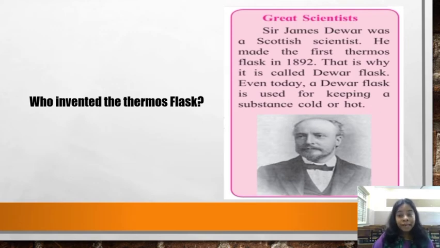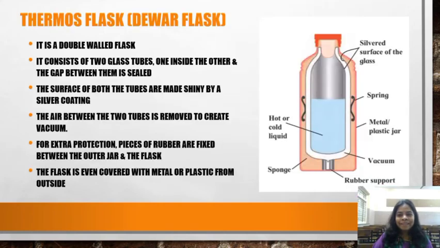Yes. So now let us see how exactly a thermos flask looks. This is the structure of a thermos flask, children. A typical thermos flask looks somewhat like this. It is a double-walled flask. This is one wall, children, outside, and this is the second wall, which is inside. It consists of two glass tubes, one inside the other. This is one chamber. Inside one, the other one is placed. And the gap between them is sealed. Yes, this gap is sealed, between these two layers.